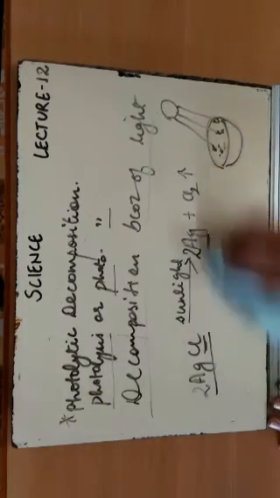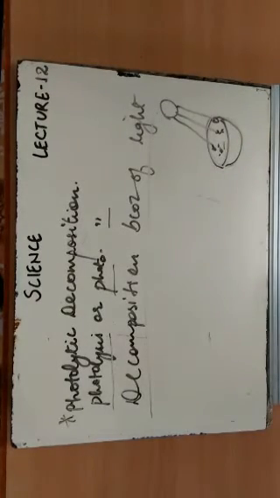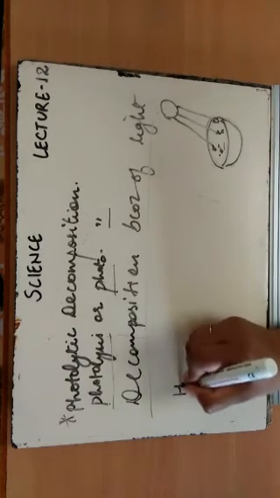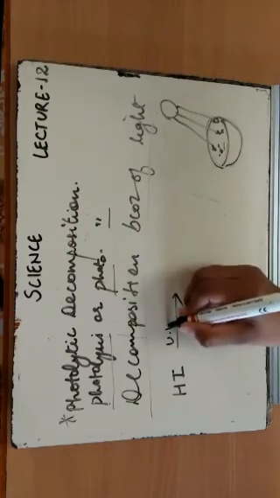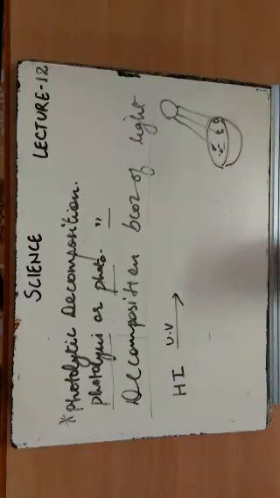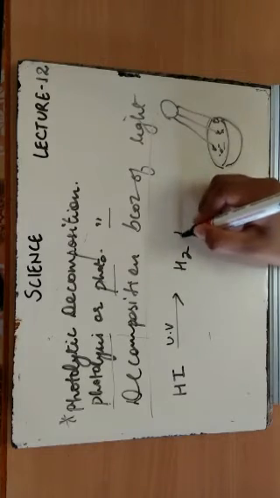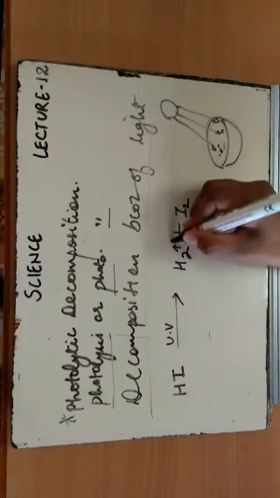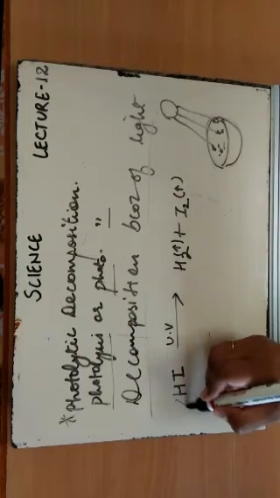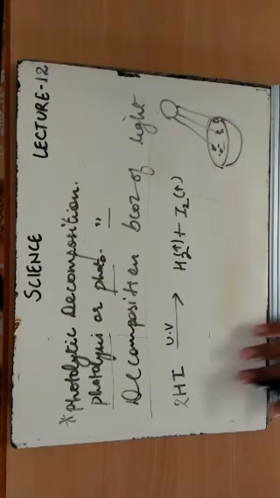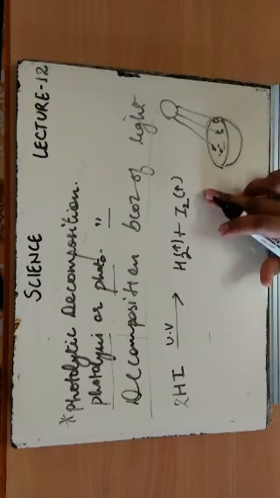I'll give you few more reactions to understand this. Photolysis क्या है? ठीक है, that means breakdown because of photo, means the energy from the sun. ठीक है, so one example is हाइड्रोजन आयोडाइड, again if the UV radiations come from the sun, what happens? It breaks down into hydrogen and iodine. Both are in the gaseous state. Okay, so I need to balance it. I'll be putting a 2 on this side. Hydrogen iodide breaks into hydrogen and iodine.